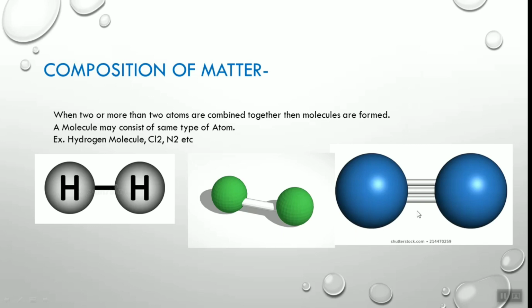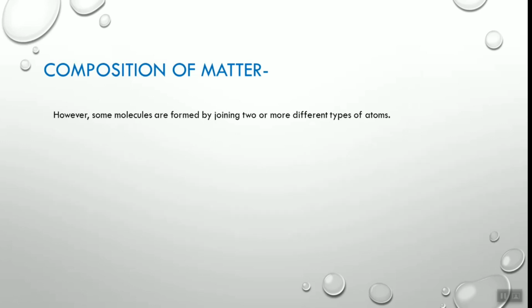This is the exact difference between a molecule and an atom. An atom means only a single atom is present, but in a molecule, two or more atoms are united together. These are examples of molecules in which similar atoms are present. In the hydrogen molecule, both are hydrogen; in the chlorine molecule, both are chlorine; in the nitrogen molecule, both are nitrogen.